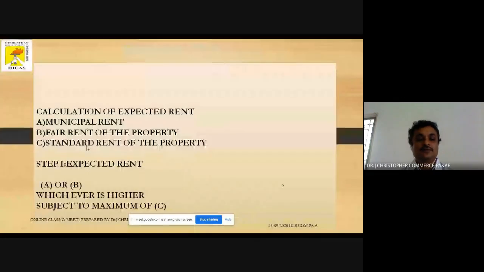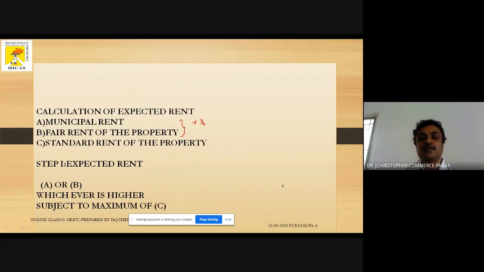Okay, so 3 points are there: municipal rent, fair rent, and standard rent. So A or B, whichever is higher. So the first step we have to see is A or B, whichever is higher. Then we will get one answer from this, one number from this whichever is higher rule.